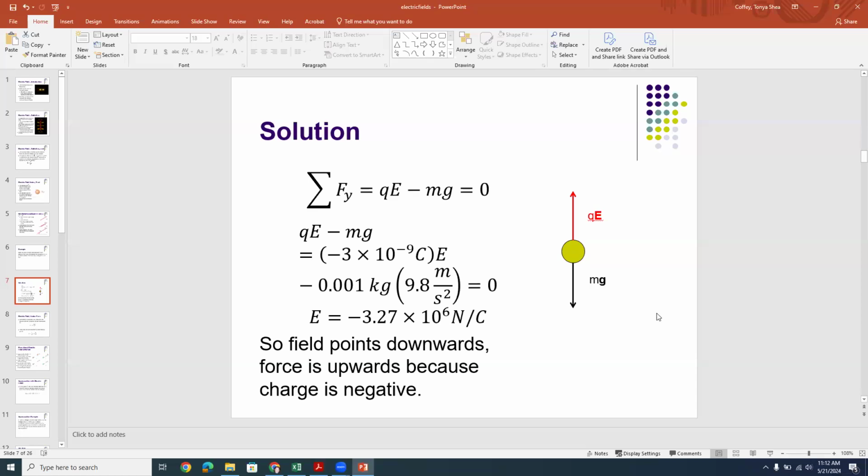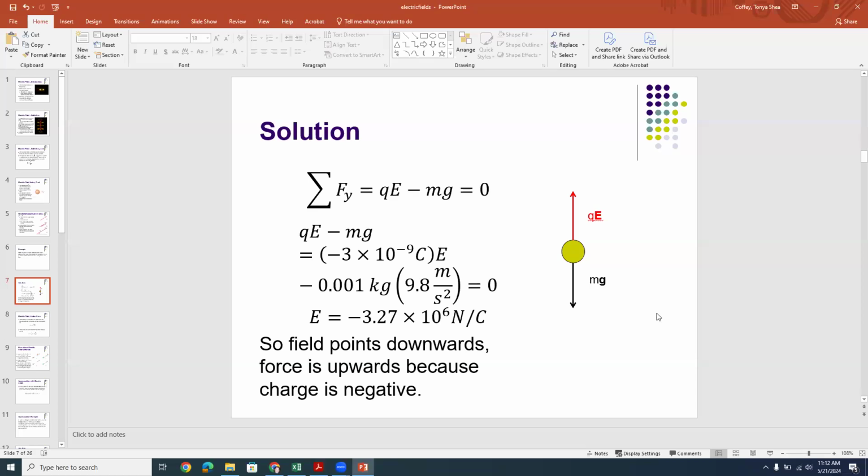I've got the vectors in bold here, although that might be a little bit harder to see. So g, the acceleration due to gravity, is in bold, and E, the electric field, is a vector that's up, and it's going to be in bold as well. Now, I've drawn the mg gravity as a black arrow, and the force that the charge would experience due to the field is QE. In order to cancel it out and have the little plastic sphere just hover there, since mg is down, QE must be up.